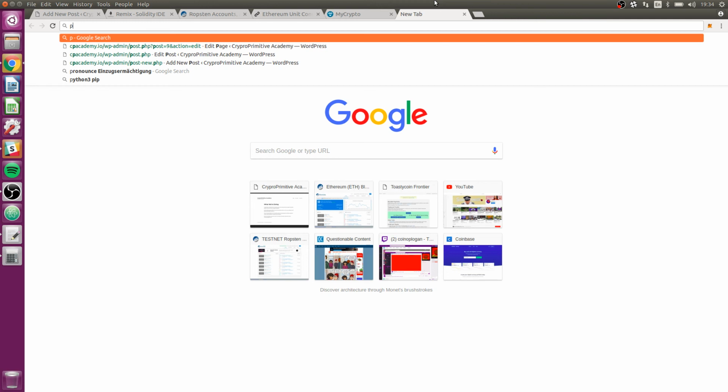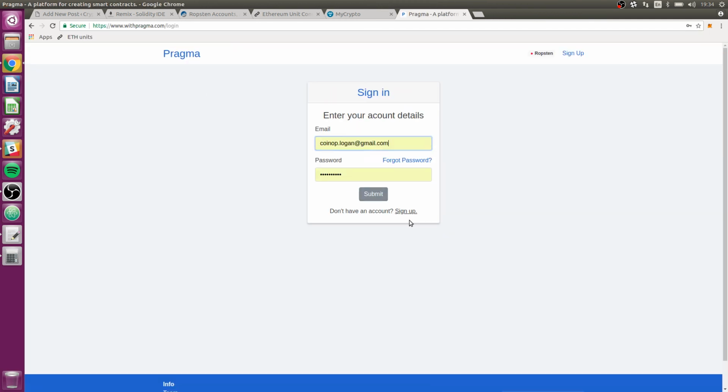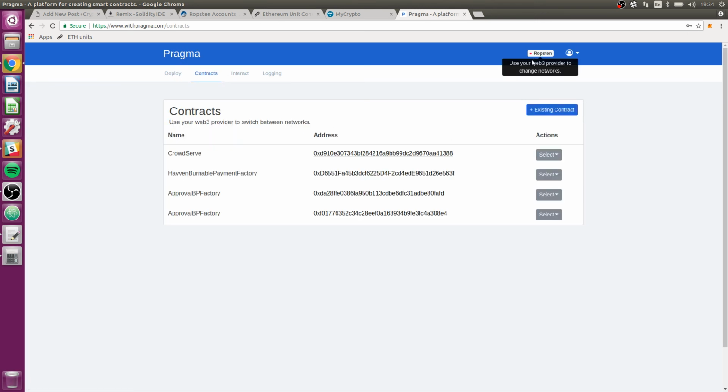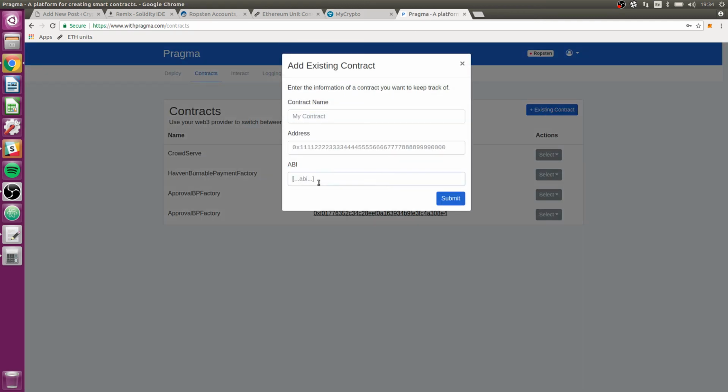I am going to go with Pragma and show you guys how this can be used to interact with contracts as well. So in MyCrypto or in Pragma, if you want to use a contract, you'll have to give it the address and the ABI. Any interface that interacts with a contract will need those two. But Pragma, you can already see I have some contracts here. It's much easier to manage contracts. You can interact with them, and it even shows you the event logs. It's a really nice development tool.